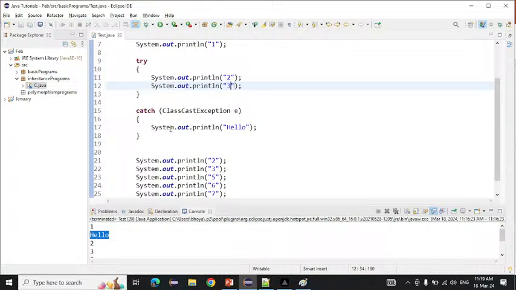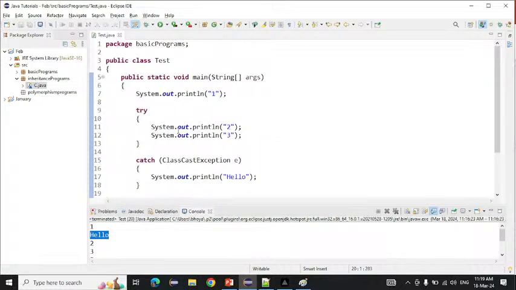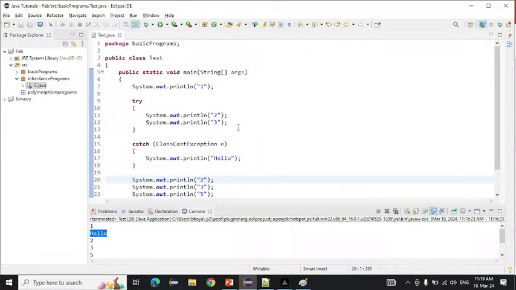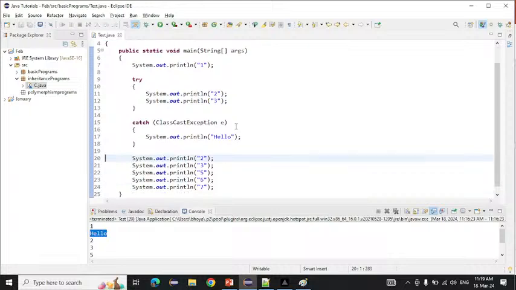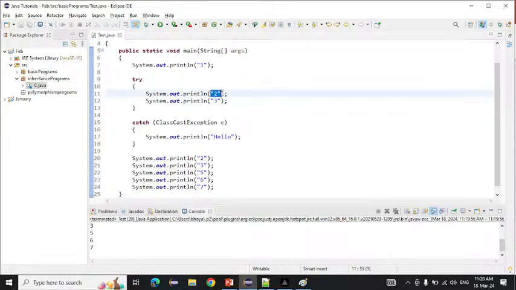So what will be printed on the console now? 1, then 2, then 3. If I run this, 1, 2, then 3 are printed on the console. Suppose here I now write 100 divided by 0.